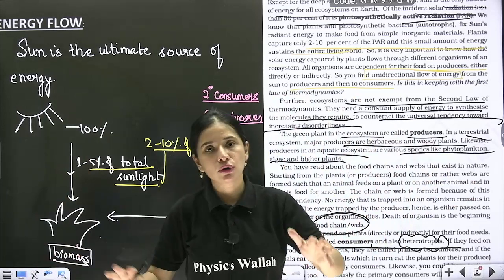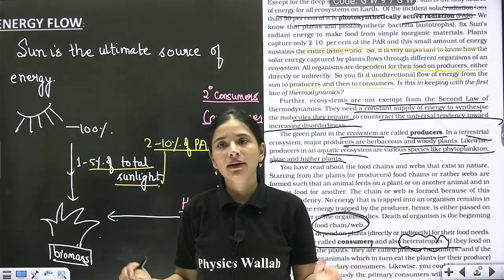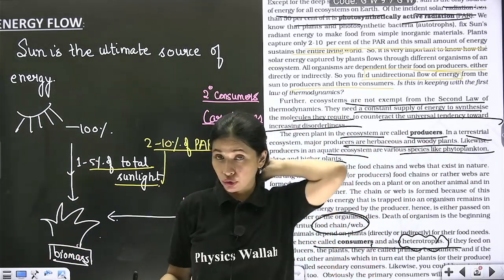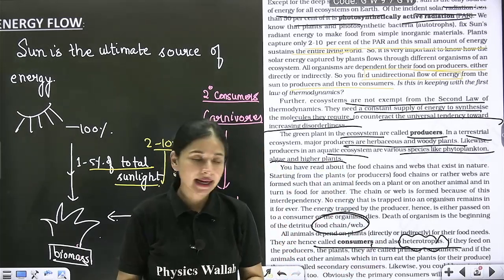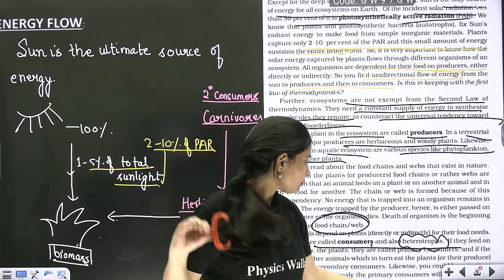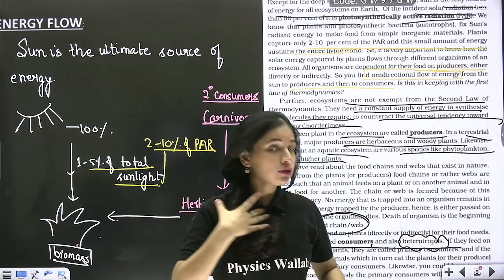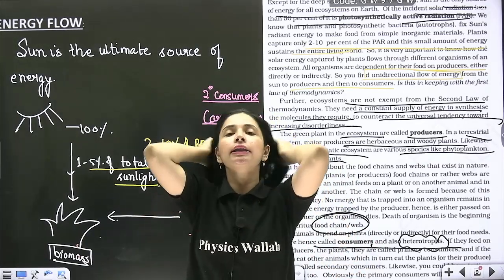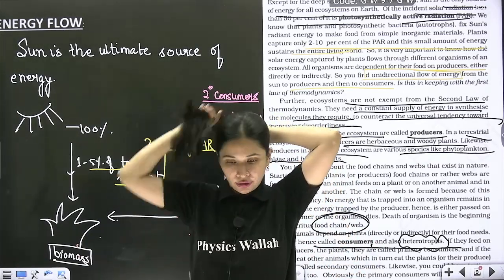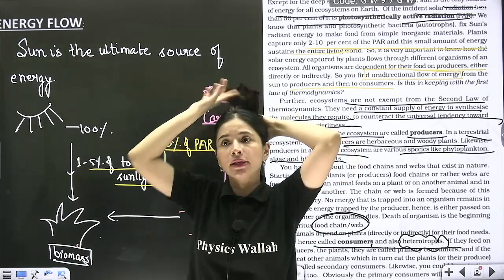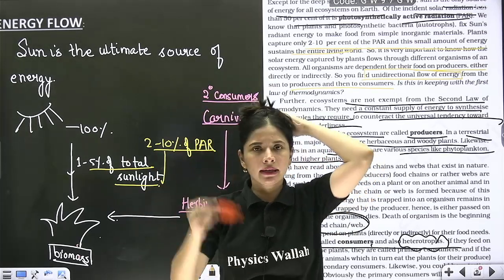Energy flow follows both the laws of thermodynamics. This is also very important for you to remember. Correct? Yes or no? Chalo. Now beta, moving towards the fourth and the last aspect of ecosystem function, which is nutrient cycle.